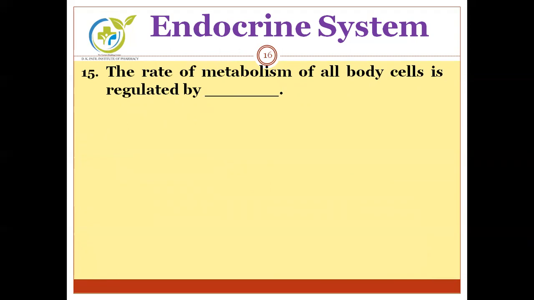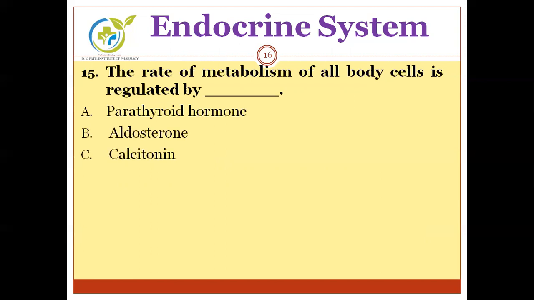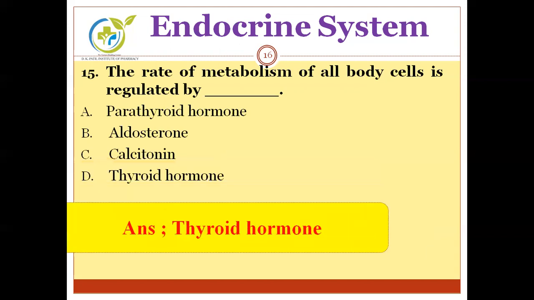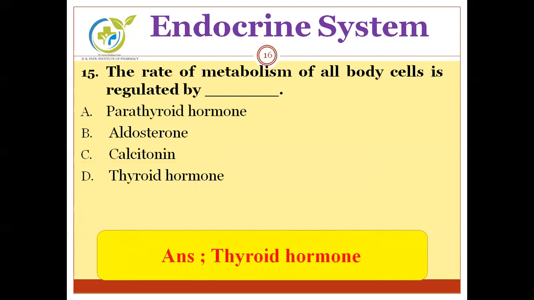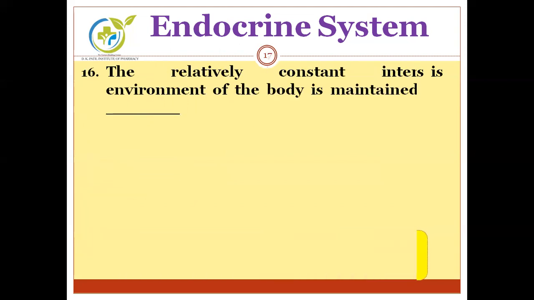The rate of metabolism of all body cells is regulated by. Options are parathyroid hormone, aldosterone, calcitonin, thyroid hormone. Correct option will be thyroid hormone. Moving to the next question.